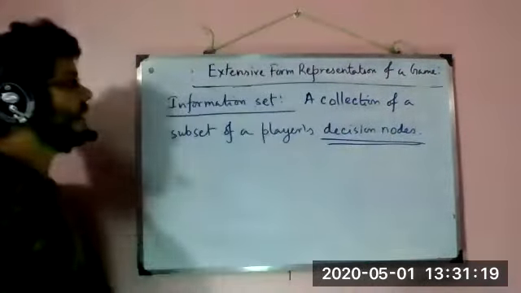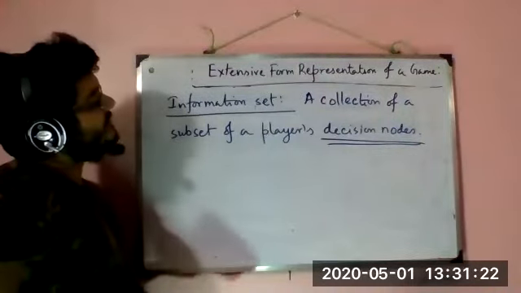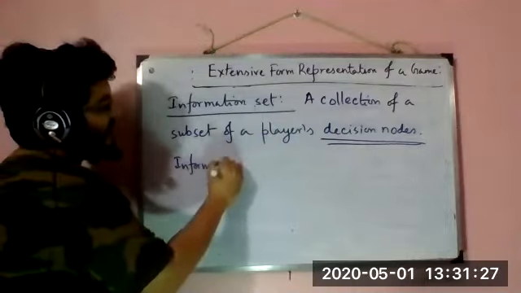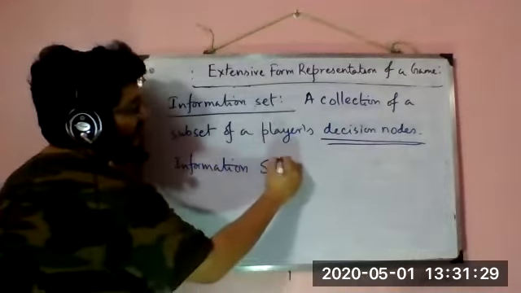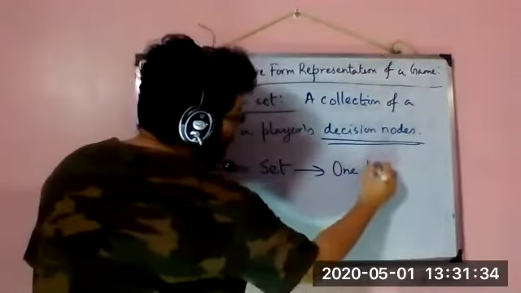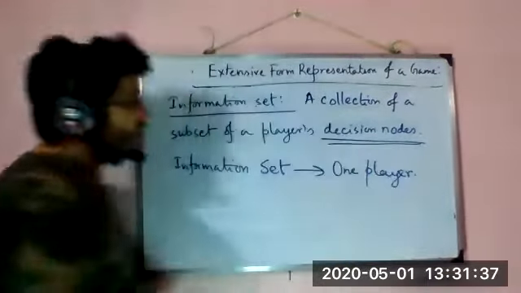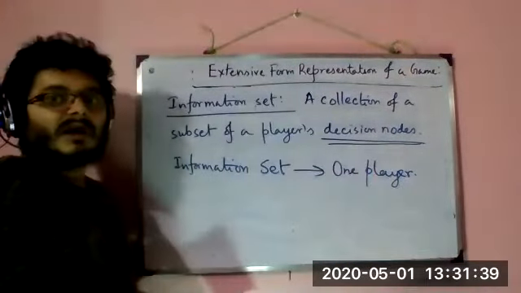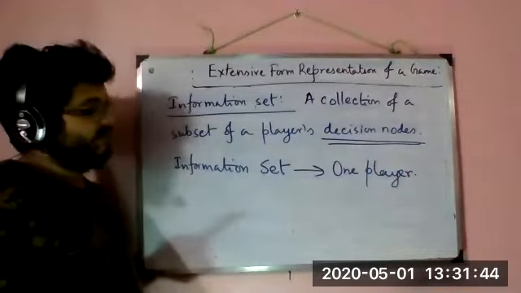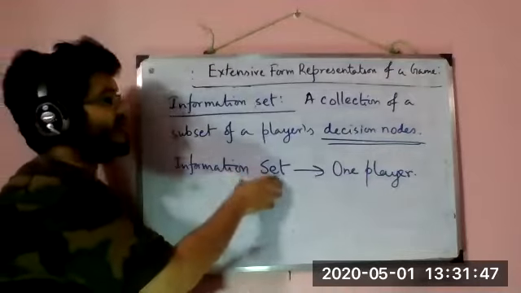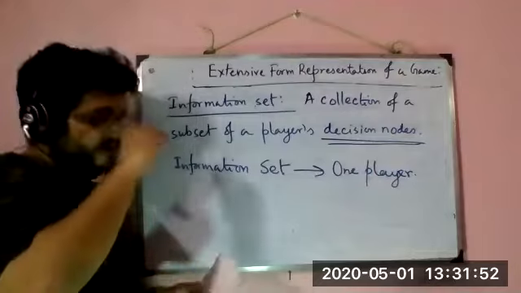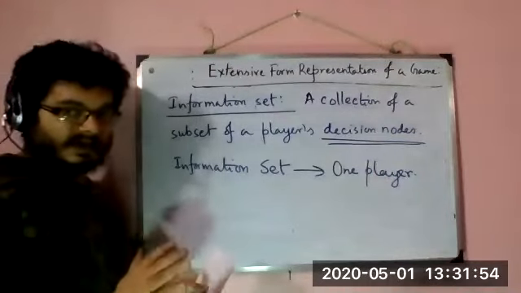The other important thing is that any specific information set belongs to one player. By which I mean there cannot be a case where two players share one information set. That is not going to happen. So when I'm talking about an information set, I'm talking about a collection of decision nodes which belong to a single player.